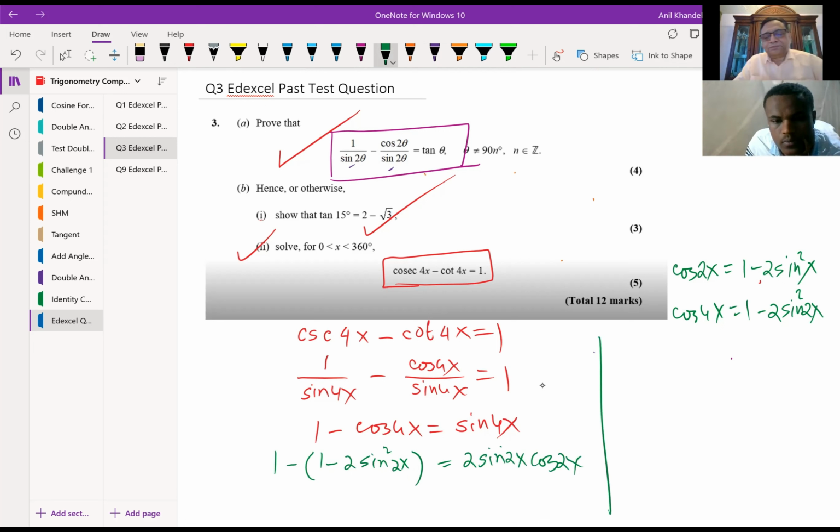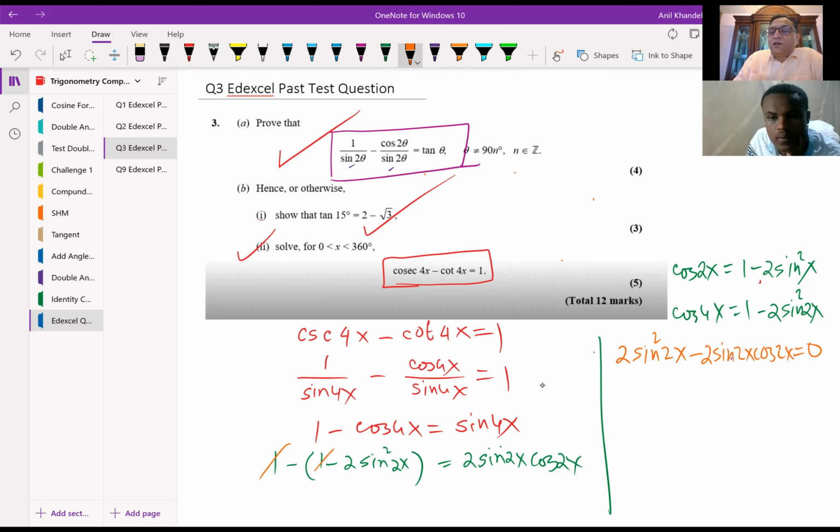Is this clear to you? Now 1 and minus 1 cancel. We'll open the bracket, and what we get is 2 sine square 2x. And on the other side, we'll bring them here, 2 sine 2x cos 2x equals 0.